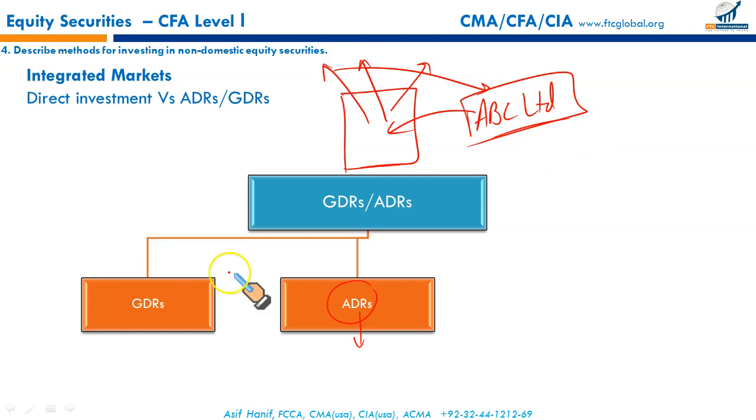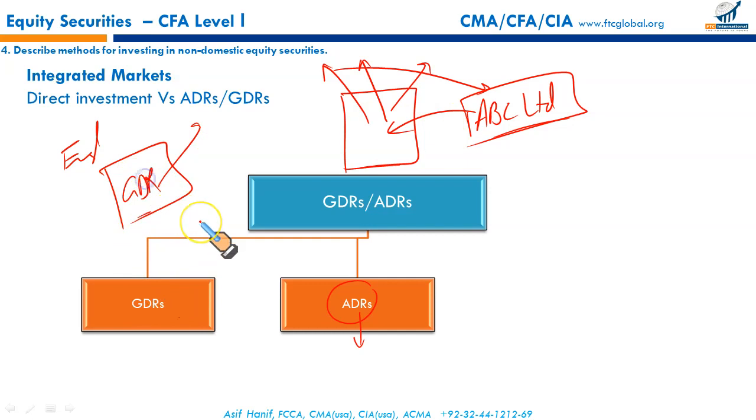But if such an arrangement is done outside the US, let's say in England, for example, if someone does the same thing in England, a depository bank buys ABC stock and issues evidence of investment in such a stock, such investment is evidenced through GDRs. So the dynamics are the same. In the US, it's called ADR.